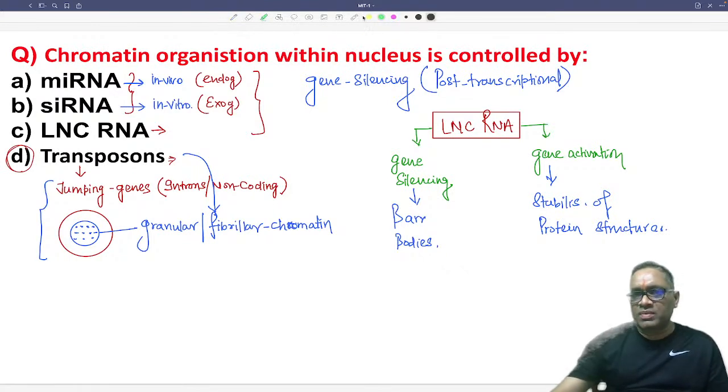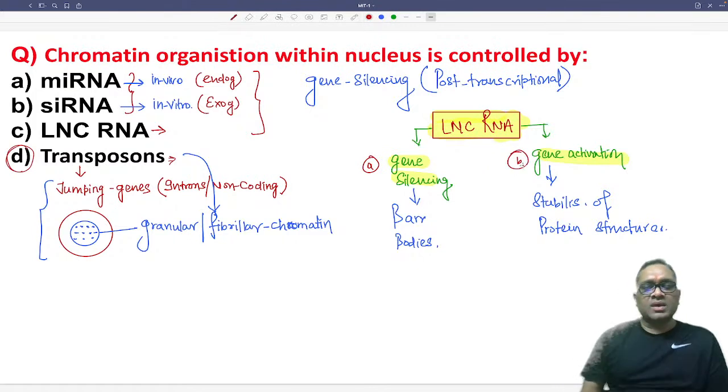So keep this point in mind, because long non-coding RNA resembles other non-coding RNA, but what is important is that gene silencing and gene activation, both will be done by long non-coding RNA. So that is the important point to remember here. Now you understood this question also. Chromatin organization within the nucleus is controlled by transposons, which are jumping genes, a non-coding area, and that maintains the granular and fibrillar chromatin pattern in our cell.